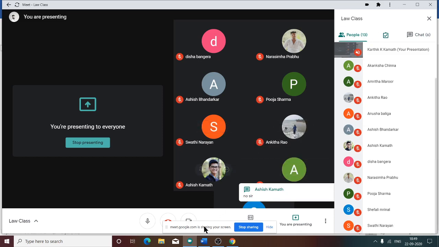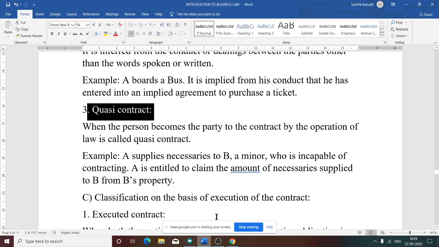Okay. So now the next category. Now we have seen on the basis of validity, six types.